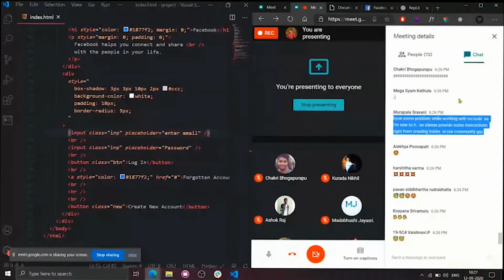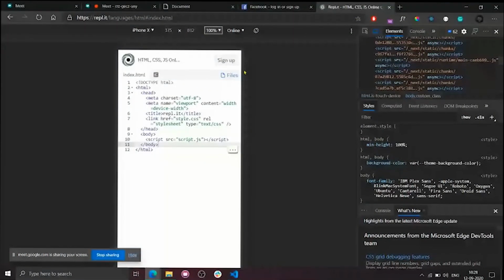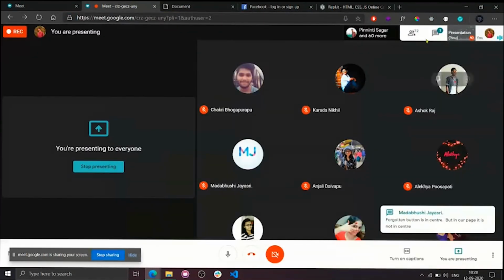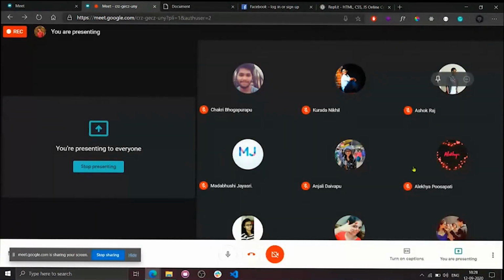People are facing problems with VS Code. Okay. Yeah, I forgot the main thing, guys. If you are using mobile, don't worry. I will give you this site. I will keep it in the chat box. Go to your chat box and see, mobile users. Where is this chat box? Come on. Oh my God! My net is slow, I guess. Just wait a minute.